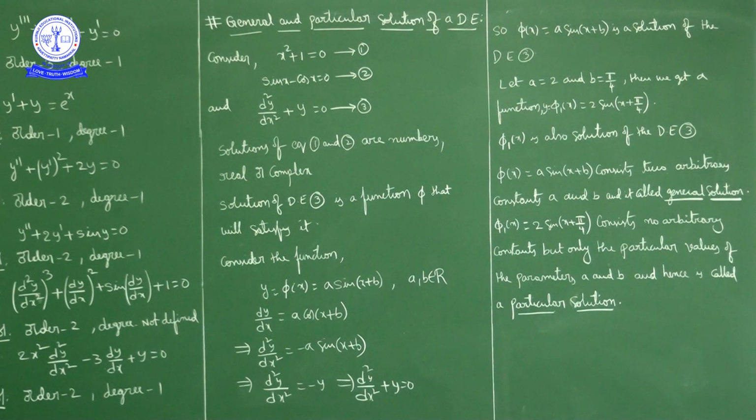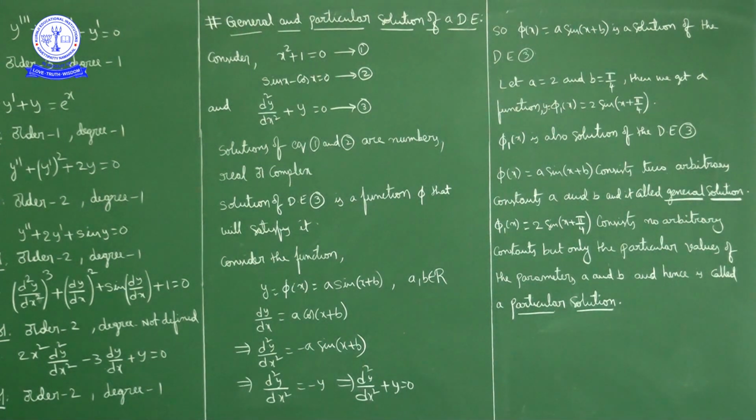So here if we observe, phi of x is what? a into sin of x plus b. Phi 1 of x is what? 2 into sin of x plus pi by 4. Now in phi of x, a into sin of x plus b, it has two arbitrary constants, a and b. So it is called a general solution. Okay, a solution which consists of arbitrary constants is called a general solution. Phi of x is equal to a into sin of x plus b, where a and b are constants, is called a general solution of this differential equation.